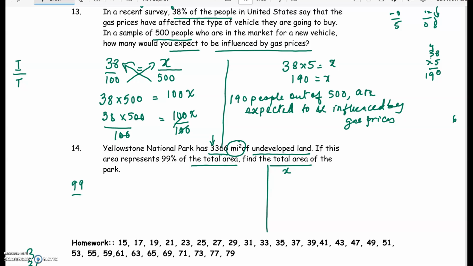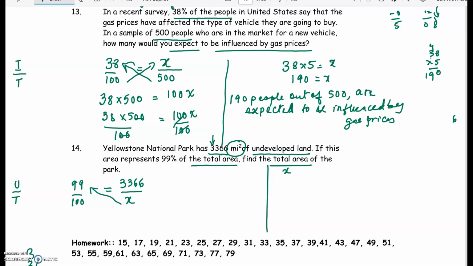99 over 100 is undeveloped land over the total area of the land. So undeveloped in the numerator, the total in the denominator. Now 3366 is the undeveloped land. We have to find the total area.